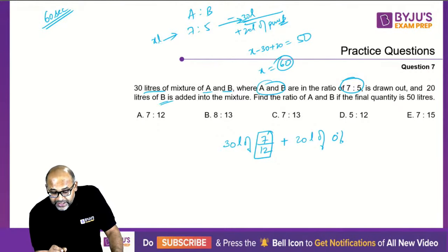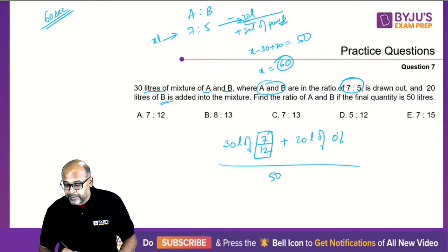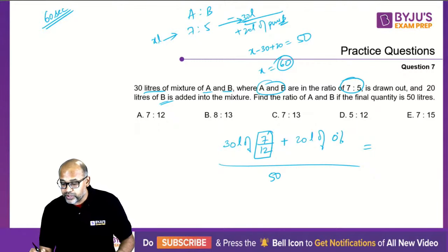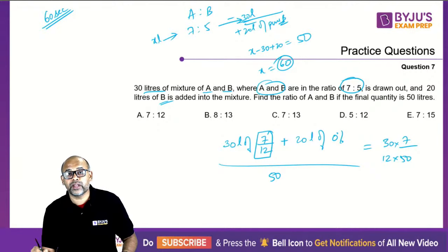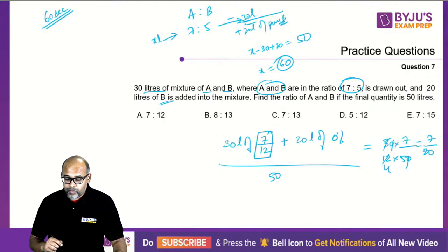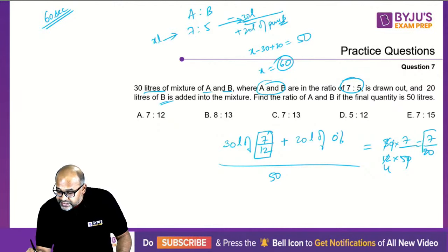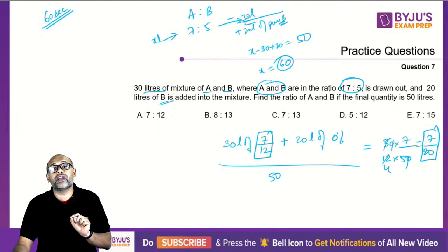So the weighted average final should be divided by 50. 30 plus 20, which is 50, and this ratio is what they are asking. So what is this ratio? 30 into 7/12 divided by 50. So this gets cancelled, 3 goes 4 times, so it is 7/20. Okay, but remember, 7/20 is the ratio, or rather the percentage of A.